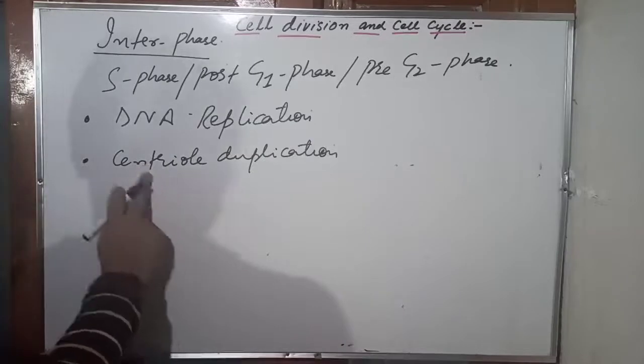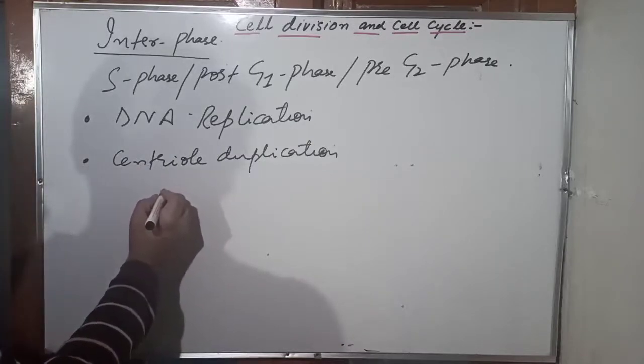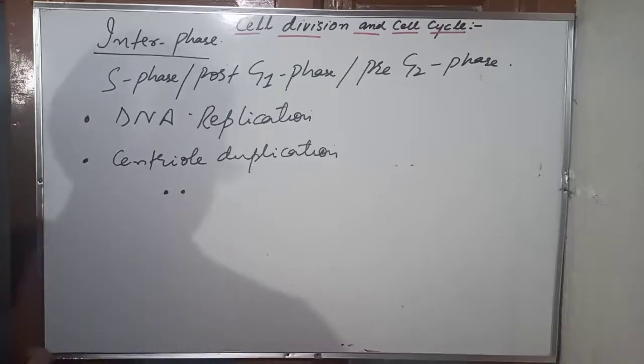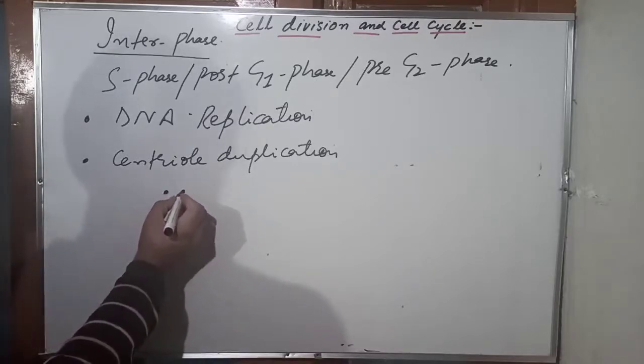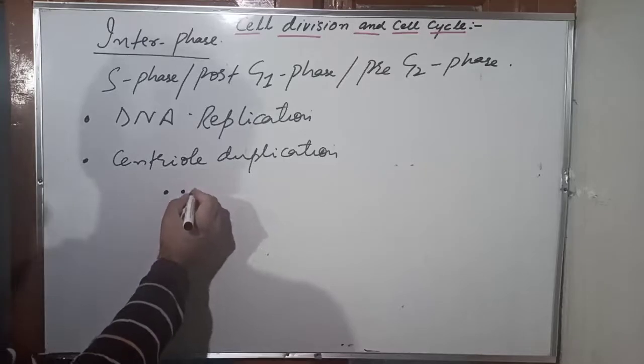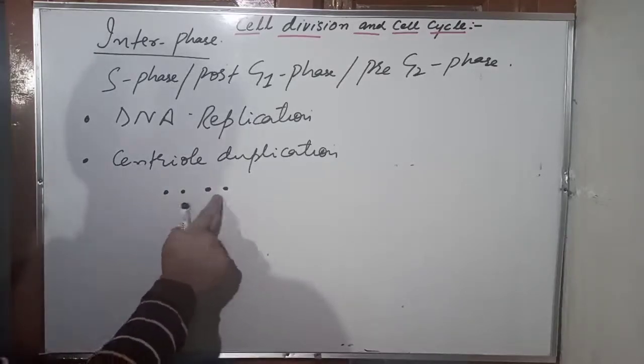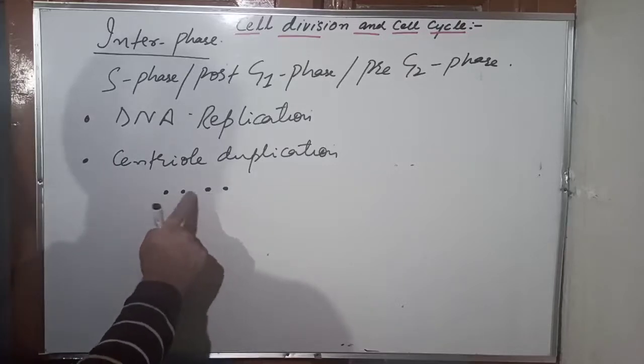Listen very carefully. Generally in an animal cell there is a pair of centrioles present. Now once they duplicate in the S phase, it will result in another pair of centrioles. So how many centrioles in total? Four centrioles are there, or there are two pairs of centrioles.